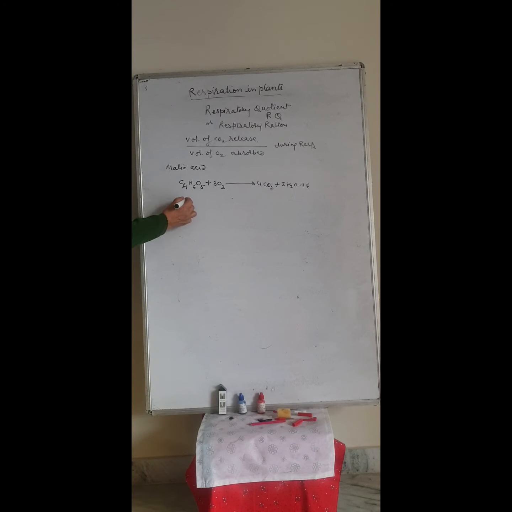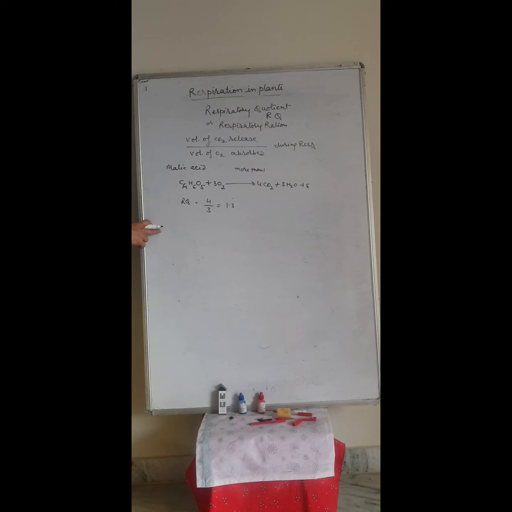The RQ value now, CO2 is 4 and oxygen is 3, so it is 1.3. So if we take the organic acid, malic acid, the respiratory quotient is more than 1.